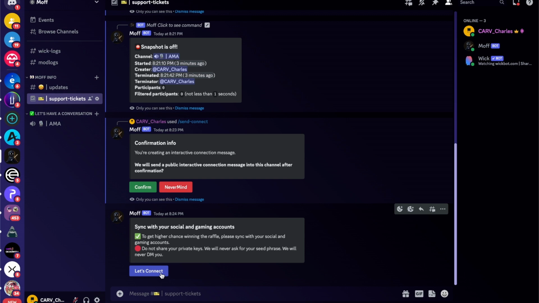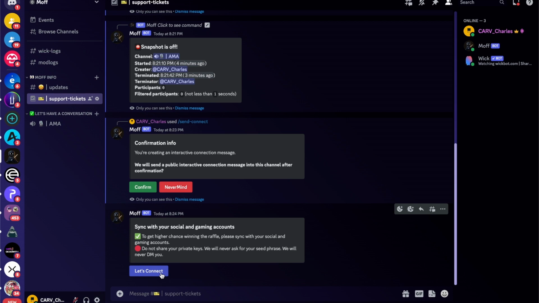And for those community managers who want to run giveaways for those who have an Epic account or a Steam account, you can just use this function for the winners or everyone who connects their account, so that it's easier for you to distribute the giveaway code or sometimes the physical rewards.